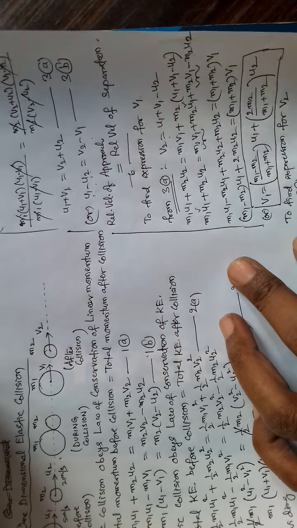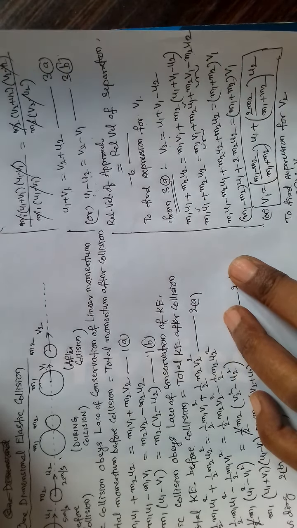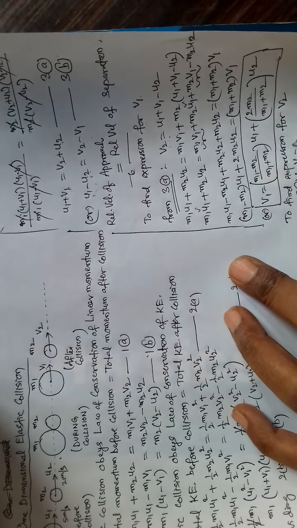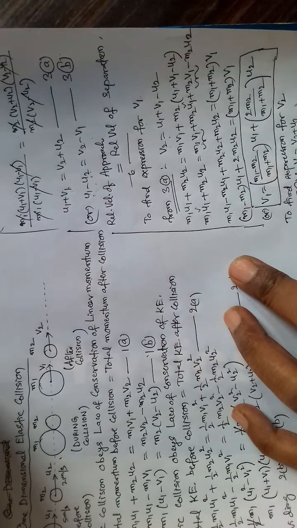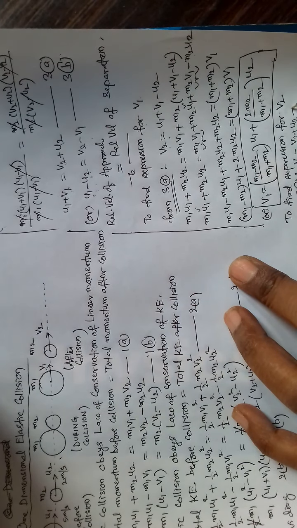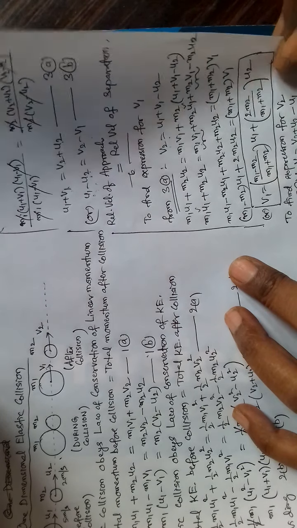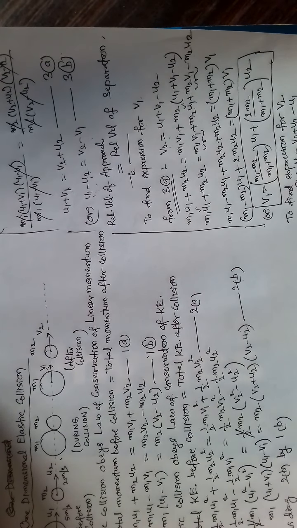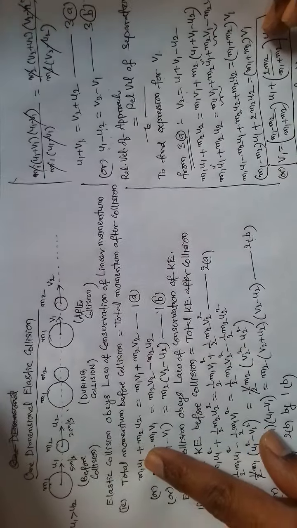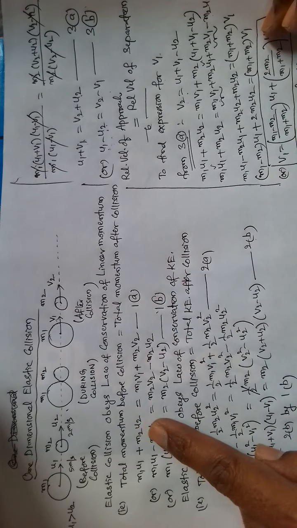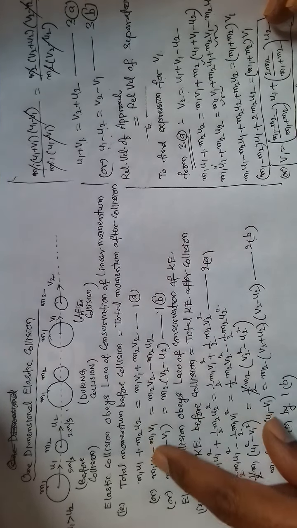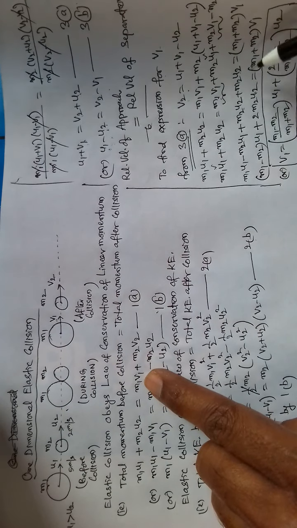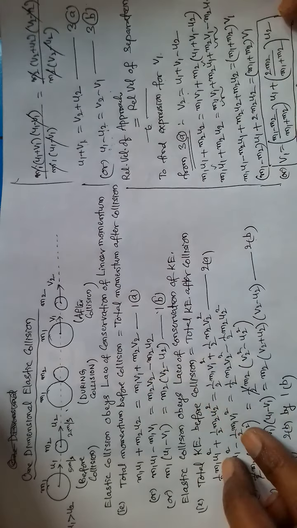From 3a, v1 is equal to, move this to right hand side, v2 plus u2 minus u1. So this value must be substituted in 1a, this equation. If you substitute in place of v1 this value, by doing like this, you can get expression for v2.